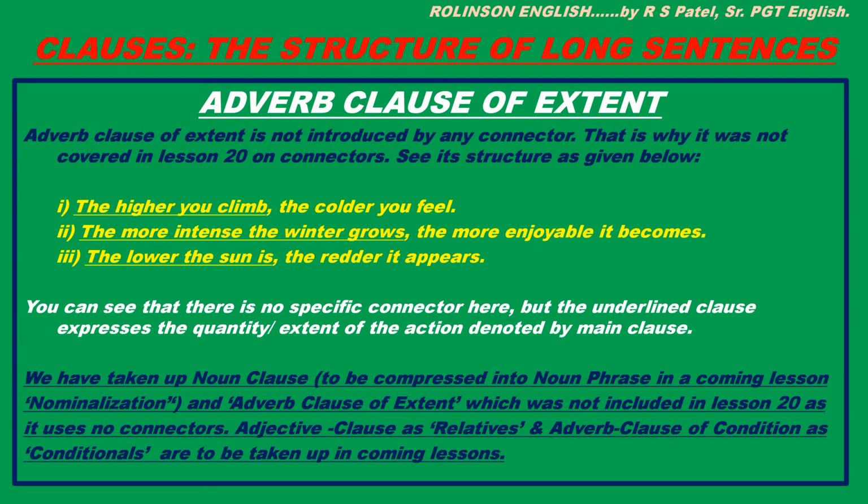Okay, we have taken up noun clause here, that is to be compressed into noun phrase in nominalization, and adverb clause of extent, which was not included in lesson 20 as it uses no connectors. The rest, adjective clause as relatives and adverb clause of condition as conditionals, are to be taken up in coming lessons. They will be taken up in detail because of their practical value.